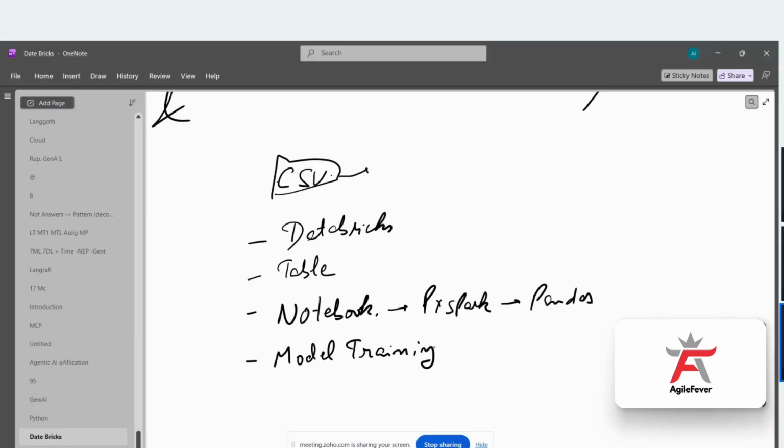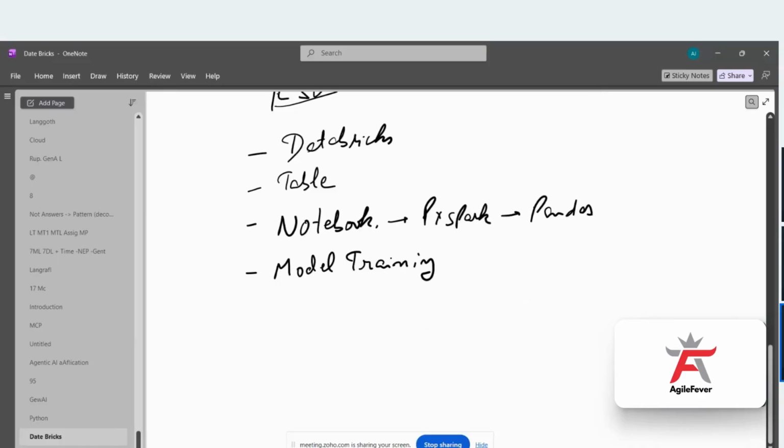Then we will be doing the model training. After doing the model training, we are going to do the experiments also, because those who are in the machine learning domain might know that we have to do a lot of experiments while finalizing any model. So here itself we'll do a lot of experiments also.